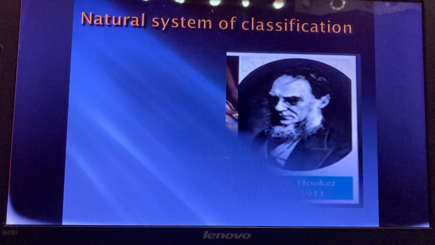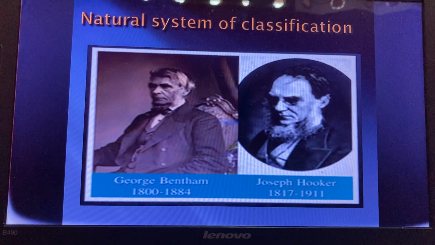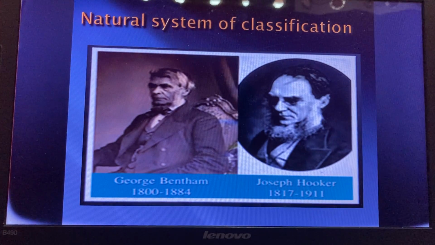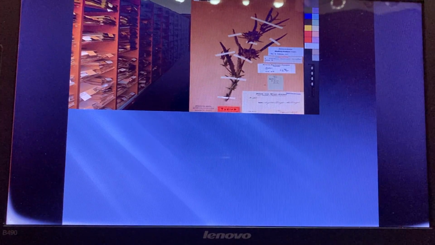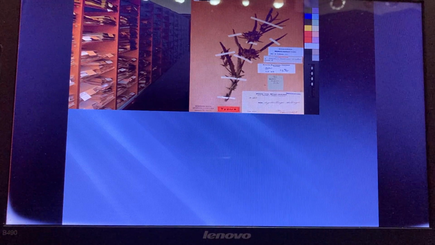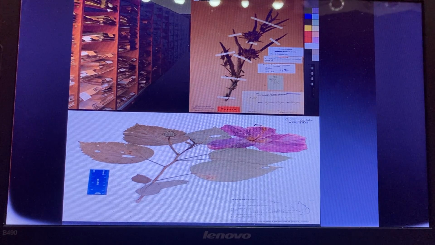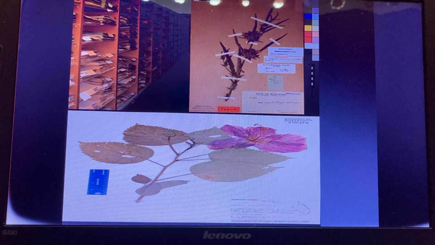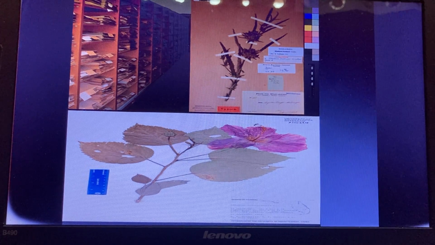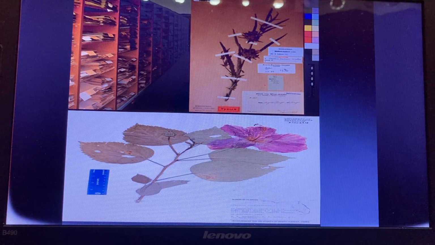Natural system of classification. It was proposed by two scientists, namely George Bentham and Joseph Hooker. We call it the Bentham and Hooker classification. In this system, plants are classified on the basis of several characters. This system is based on morphological as well as reproductive characters, whereas in the previous one, the artificial system of classification, it is based only on morphological or external characters. But here, the natural system of classification is based on two characters, morphological characters and reproductive characters of seeded plants.